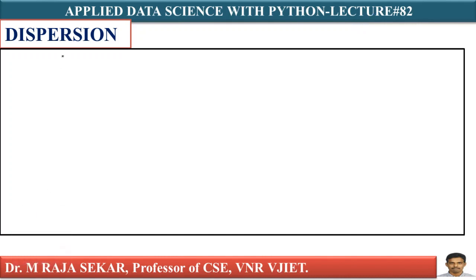In this lecture, we will try to understand dispersion. A measure of spread, sometimes called a measure of dispersion, is used to describe the variability in a sample or population. A measure of spread gives us an idea of how well the mean, for example, represents the data.